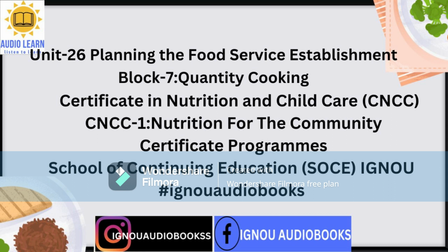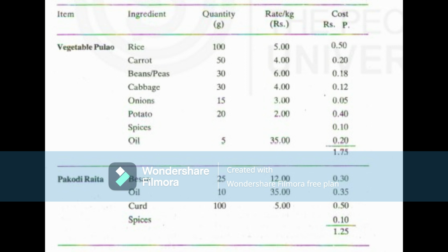within the financial constraints. You have observed that while planning the menu, Lakshmi had kept certain factors in mind. To ensure that the menu items were reasonably priced and to assess whether they were feasible to produce, she pre-costed the menu so that the food cost remained within 50% of the selling price. This aspect is very important because a sound basis for fixing the selling price is essential to obtain adequate sales money to cover all expenditures.